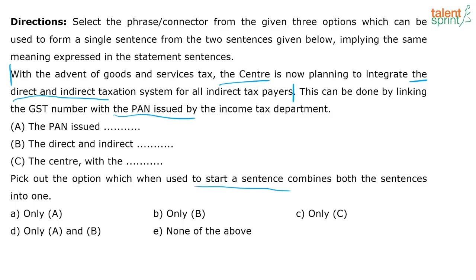If I start with the PAN issued by the income tax department, I'm stuck there itself. I don't know how to connect the remaining part. How will I connect this one and the previous sentence? The PAN issued by the income tax department is what? I just cannot form a logical connect. What about B? The direct and indirect taxation system for all indirect taxpayers. How will I connect? I can say the direct and indirect taxation system for all indirect taxpayers can now be integrated.